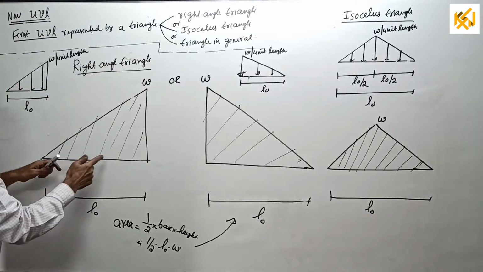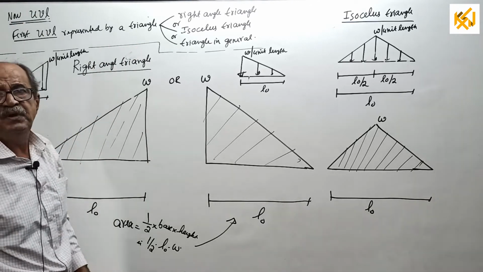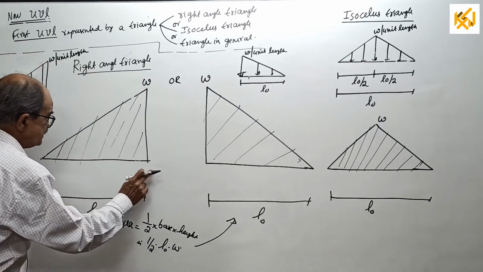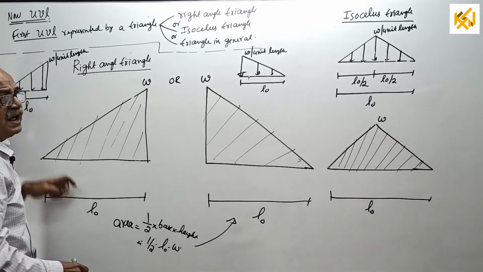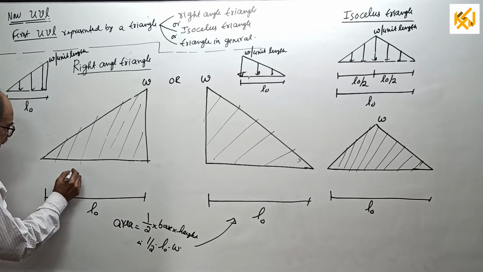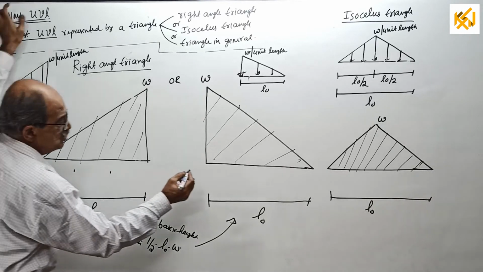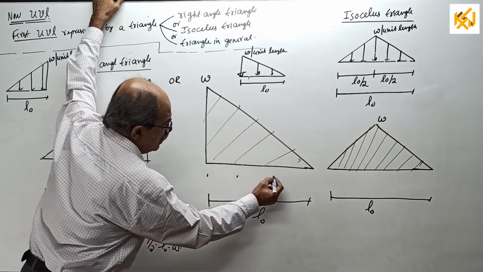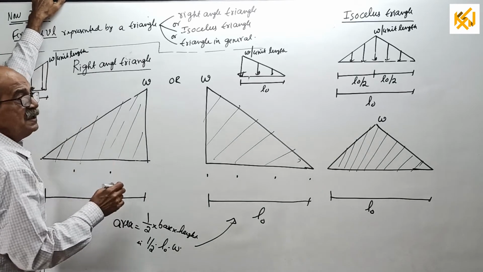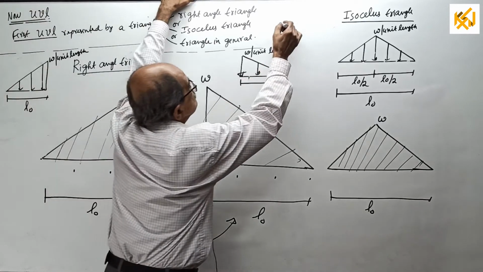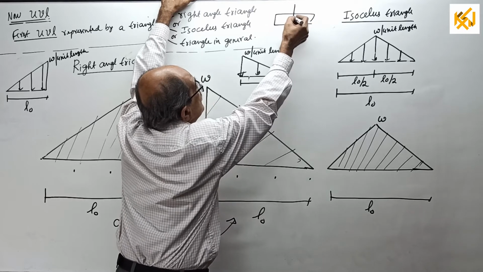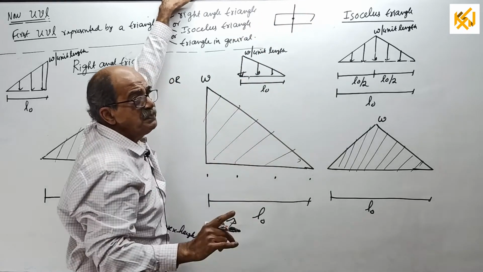So, how to locate it? I can't derive it here. It is a standard result. I will tell what to do. What I am telling now is for a right angle triangle. Divide the base into 3 equal parts. Here also, divide into 3 equal parts. Now, if it is a rectangle, divide into 2 equal parts. Yes, exactly here, CG, midpoint.